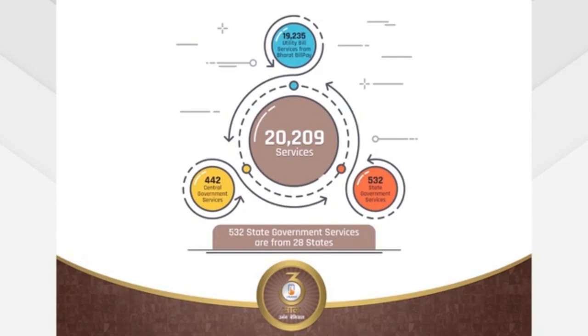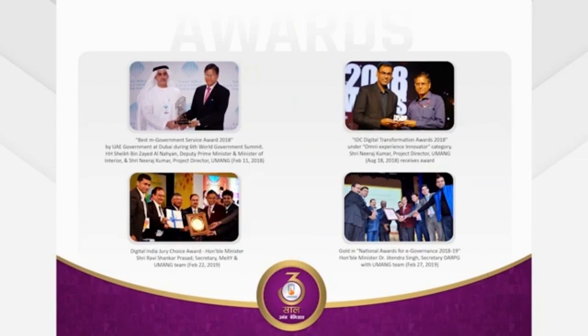Within a short period of its successful running, the Umang mobile app has got 4 major awards. The first was the Best M-Government Service Award at the 6th World Government Summit held at Dubai, UAE in February 2018, then the IDC Digital Transformation Award, Digital India Jury Choice Award 2018-19, and DARPG Gold Award 2018-19 for excellence in providing citizen-centric services.